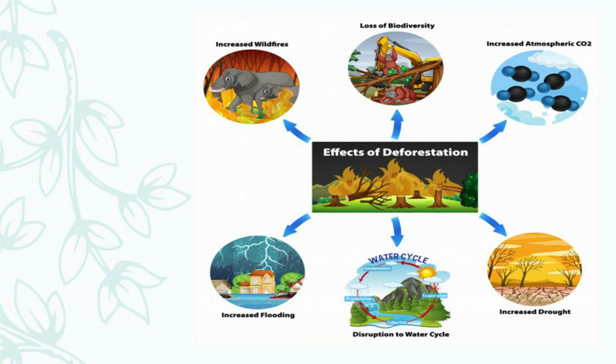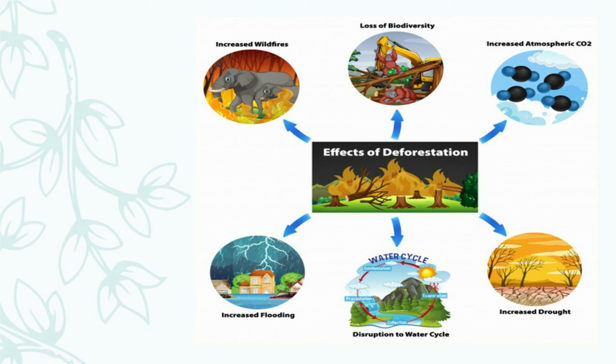Number three, deforestation also increases the amount of carbon dioxide in the atmosphere, as trees absorb the carbon dioxide released by the animals from the environment. But a decrease in the number of trees increases the amount of carbon dioxide in nature and it indirectly causes a rise in the temperature of the earth and results in global warming.